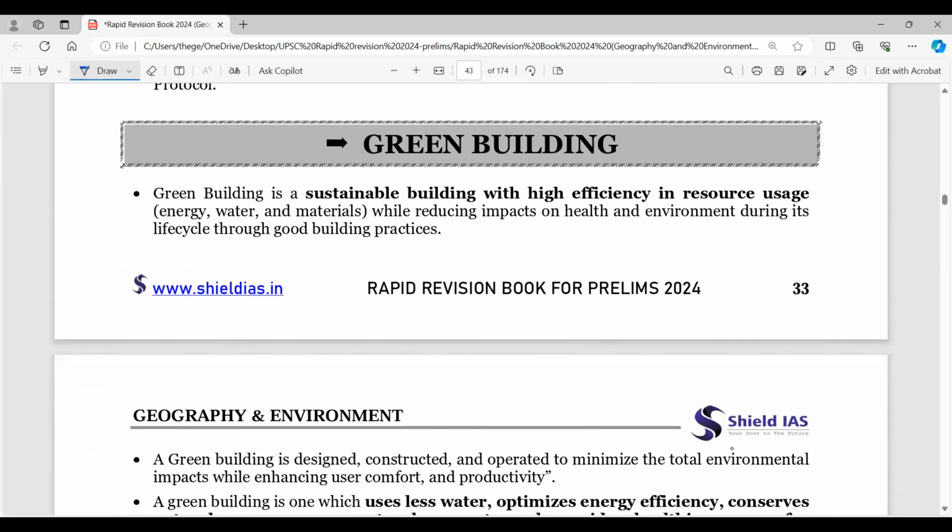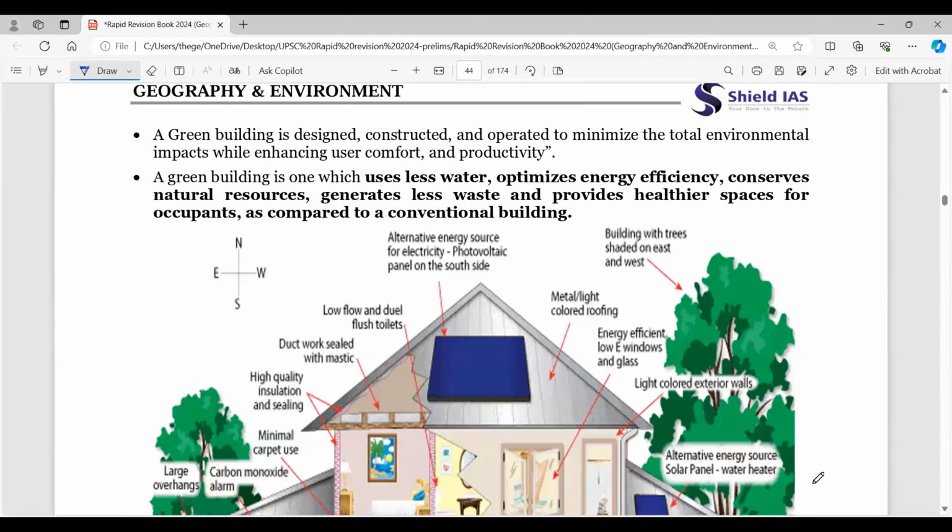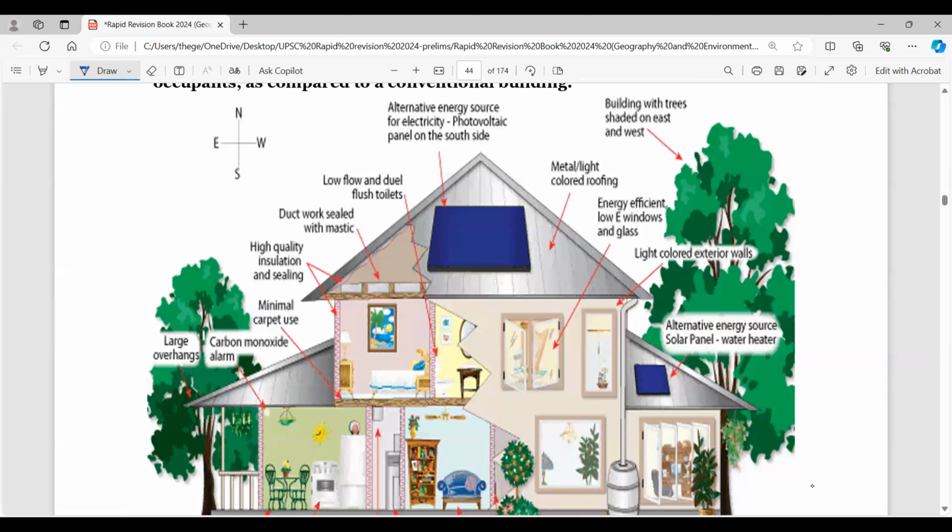Coming to the next important concept, green building. Now, this is in a lot of news, right? It's creating a lot of stir around the world. So green building could be one area where you can get a question. So if you observe, it's a sustainable lifestyle building, highly efficient in resource use and majorly energy efficient, right? How much energy is this building consuming, right? So this is very important here. So if you observe, it has an alternative source for electricity like solar, right? Then building with trees, then you have metallite colored roofing.